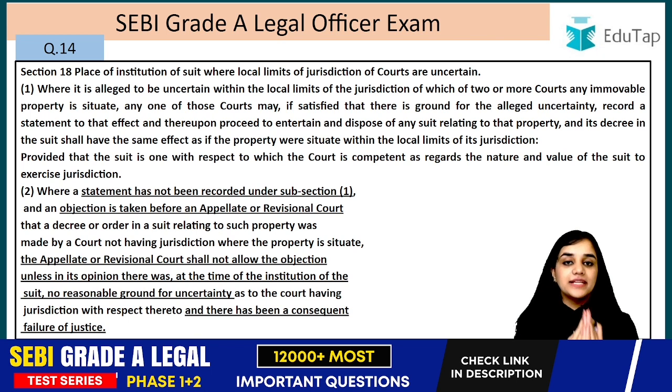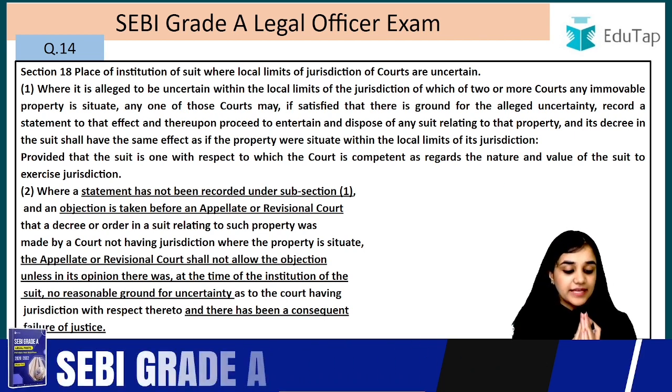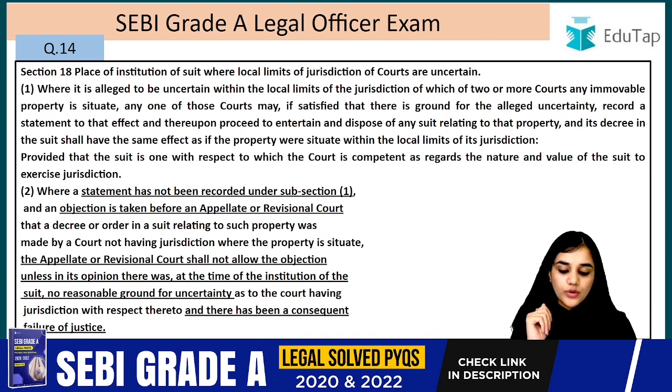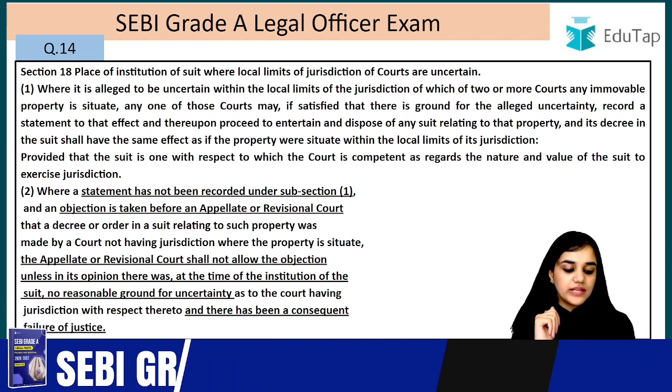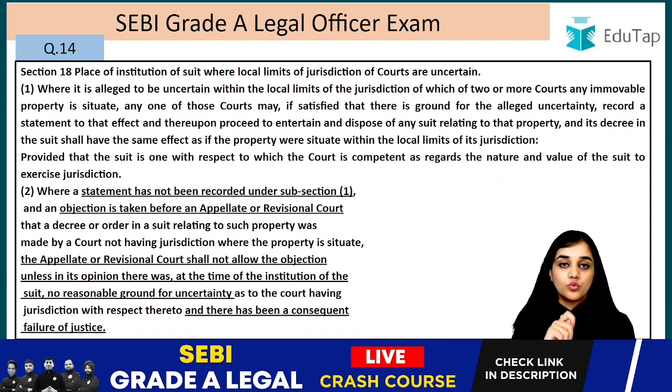So there is an alleged uncertainty, and in case the court is satisfied that yes, such uncertainty exists, then in that case what will happen? The court will record a statement to that effect and thereupon proceed to entertain and dispose of any suit relating to the property. So the court is going to record it in writing, and then it will go further. It will proceed with the case, right?